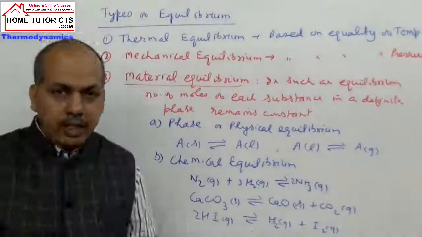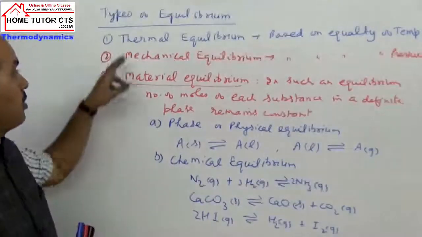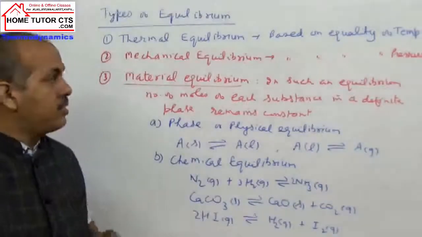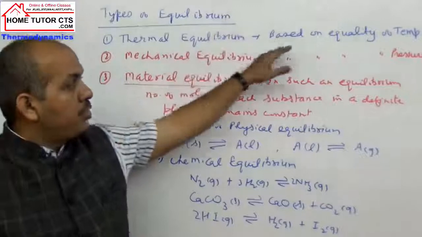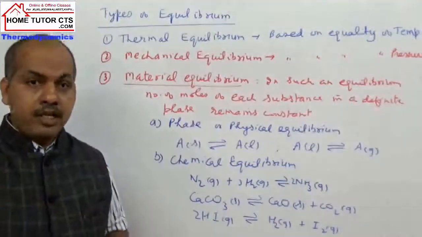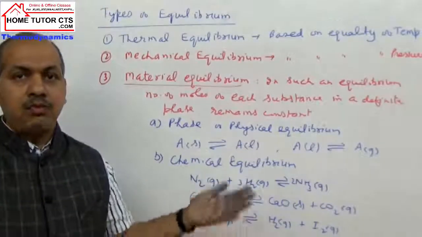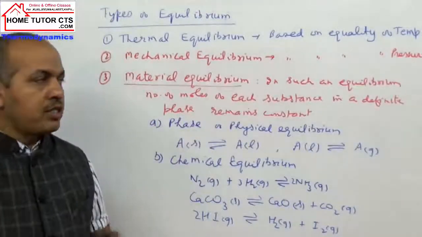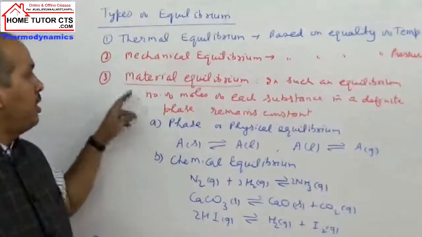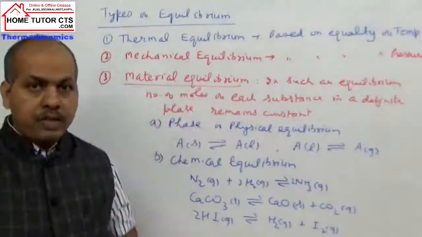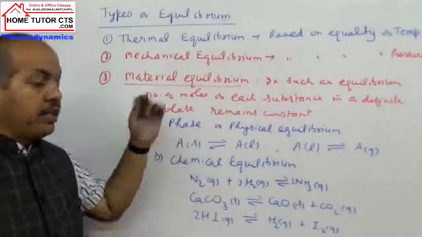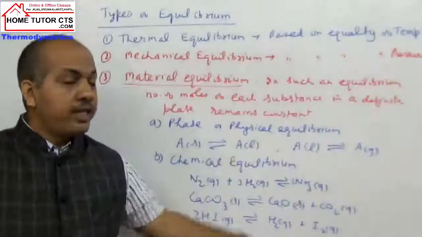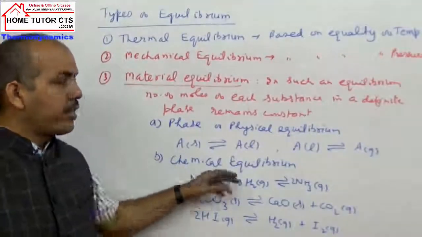So this is basically the introduction of three types of equilibrium. Thermal equilibrium, we just explained in the topic zeroth law of thermodynamics: the two bodies have the same temperature, so there is no flow of heat from one to the second body. Mechanical equilibrium, when the two systems or bodies have the same pressure. Then material equilibrium, the number of moles will be the same. Now in different phases, it can be taken as two types: phase or physical equilibrium, and chemical equilibrium.